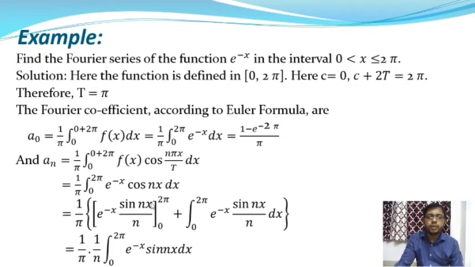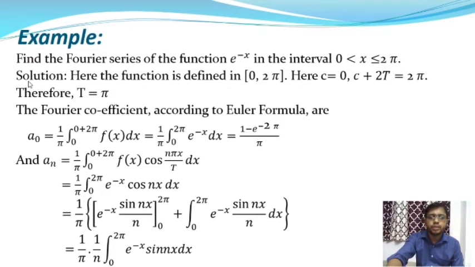And after putting in the values 2π and 0 in this section, I will get the value, and both values are 0. So therefore (1/π)(1/n) ∫ from 0 to 2π of e^(−x) sin nx dx. So this part will remain after putting in the values 2π and 0 in the first section.